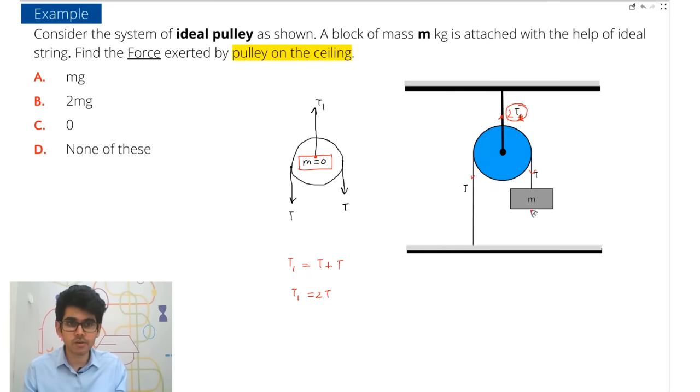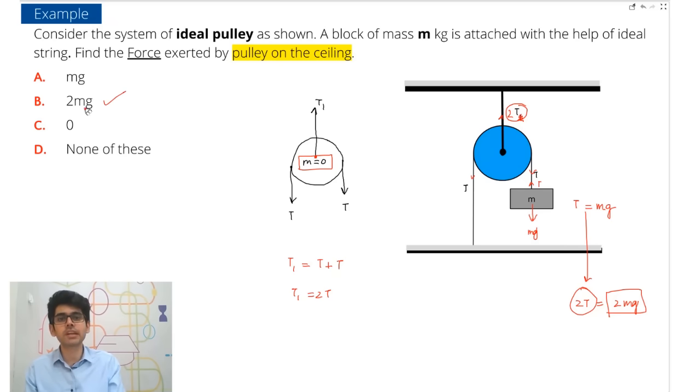अब यहाँ पे look at this block. यहाँ पे this is mg force and this is tension T force. So you can easily balance the forces here. For this block, T is equals to mg, and your answer is 2T is equals to 2mg. Okay, from this. So your answer was 2T, right? Which is equals to 2mg. So B option orally you can get.